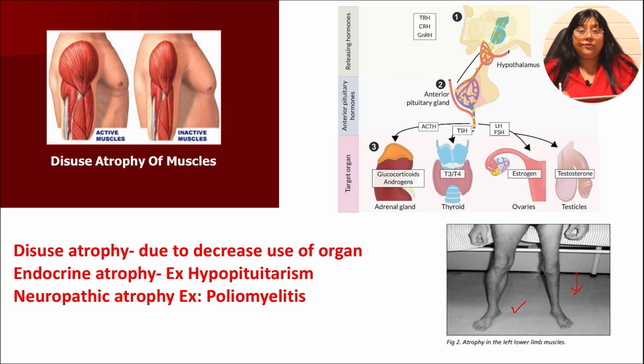Another type of atrophy is neuropathic atrophy, which you see in cases of poliomyelitis. As you can see here, in this picture, one of the lower limbs is well developed. However, the other lower limb is underdeveloped. This is because of polio, and this is a typical example of neuropathic atrophy.